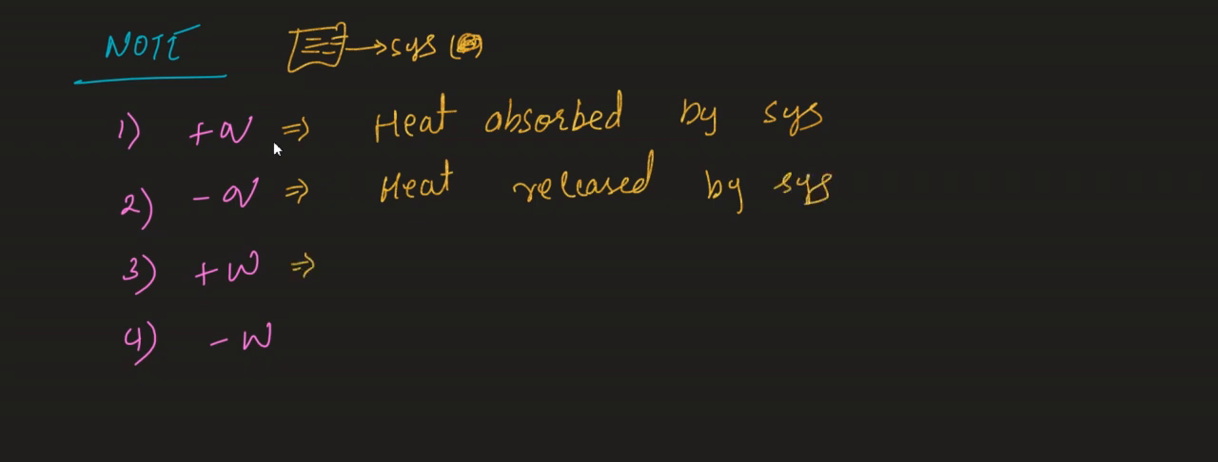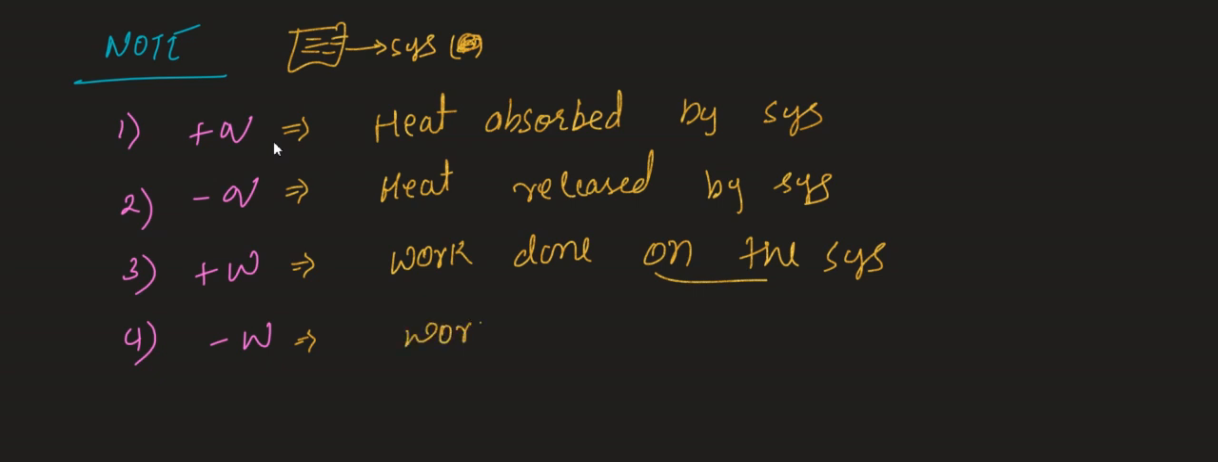Okay, plus means what? Benefit. Benefit means what? Work done on the system or by the system. When will the system get benefit? If work is done on the system. If someone is going to do work on the system, then the system will get benefit. When does the system get loss? If the system is doing the work.